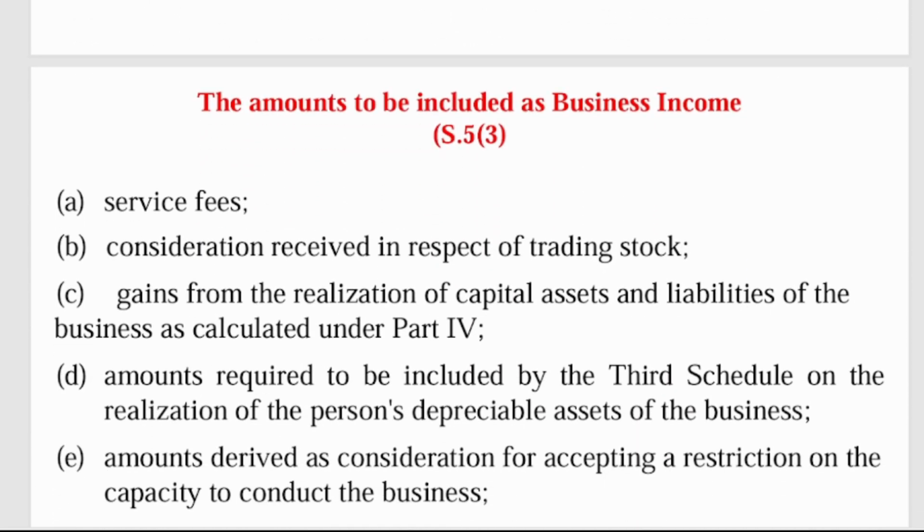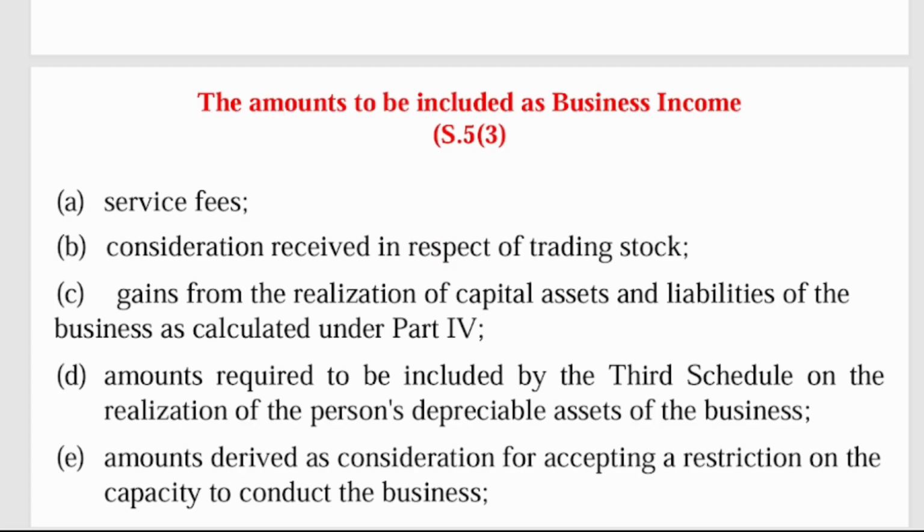Now, in doing business income, as I said earlier, it's talking about the gains and the profit that a person has made in conducting a business. In doing the calculation to get a gain and a profit, there is some income that we include and some that we don't include. So here we're talking about the amounts to be included as business income. The first one is service fee. Service fee talks about you rendering services. If you're rendering services in a business, the money that people give to you for the service you render is the service fee.